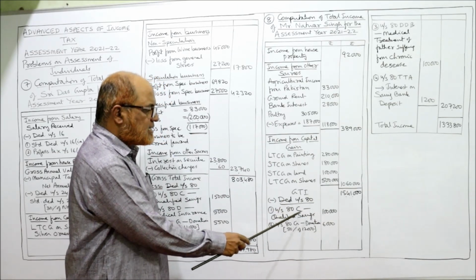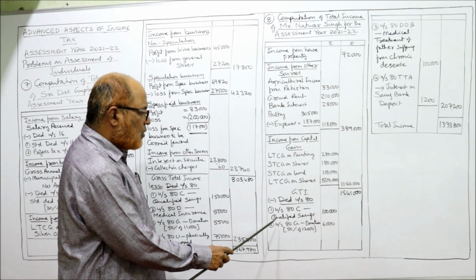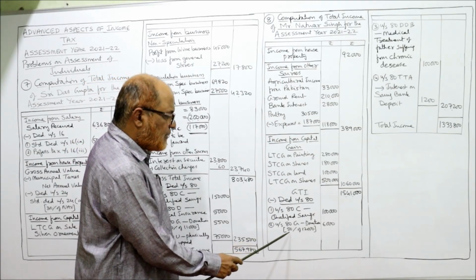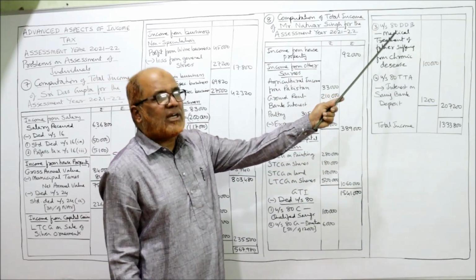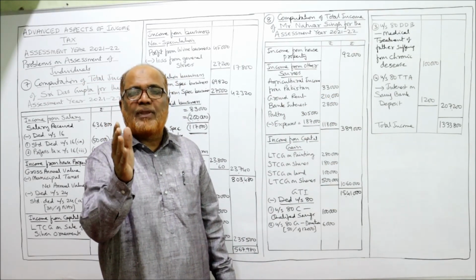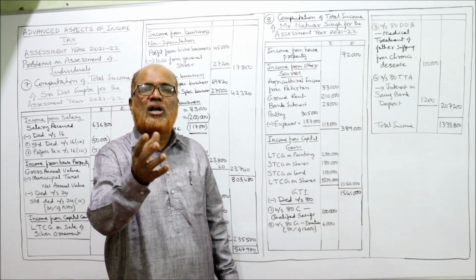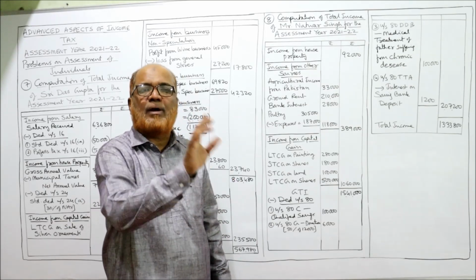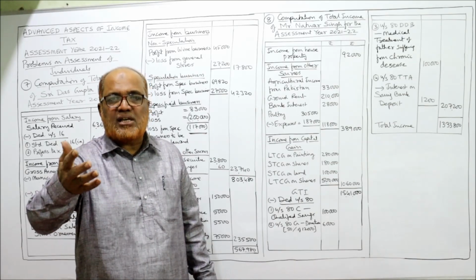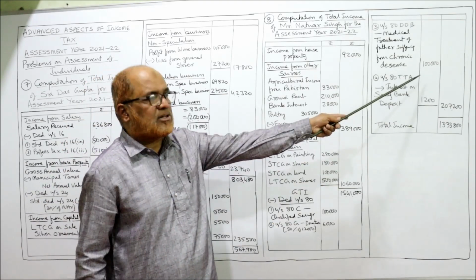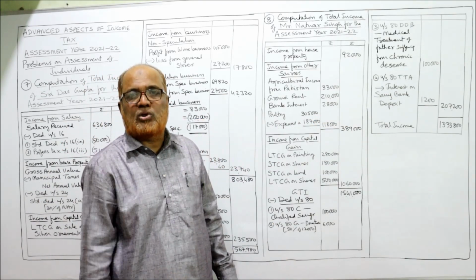Under section 80C, 1 lakh. Then qualifying saving. Under section 80G, 50% of 12,000, 6,000. Then under section 80DDB, medical expenses incurred on dependent relatives suffering from chronic disease. The dependent is senior citizen, that's why 1 lakh rupees is the limit. All these points you have to write in note.